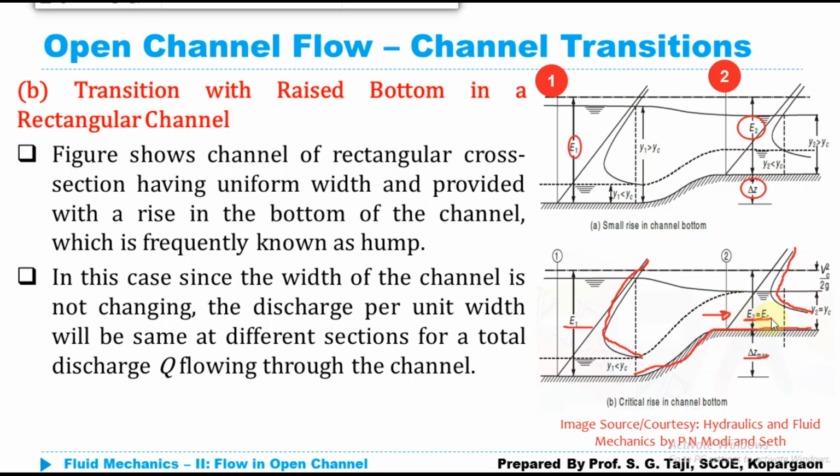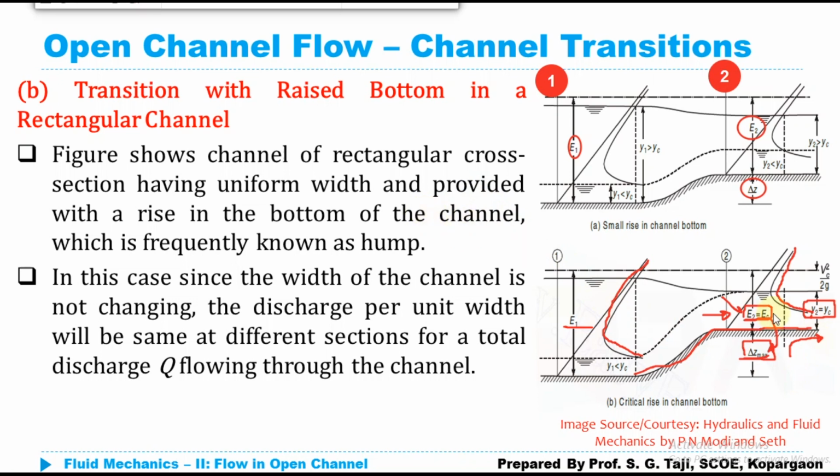And if I want to keep this energy constant at section 2, then obviously we need to consider this hump which is provided at section 2, and with further increase in the velocity, one point may come with the provision of this raised bottom level where your depth of flow will become equal to the critical depth, and beyond that it may not be possible. So in this case, the value of delta Z max will be equal to that when your depth of flow reaches the critical depth. Beyond that, if you further increase the height of the hump, obviously your flow will be transformed into supercritical flow, and that may not be feasible.